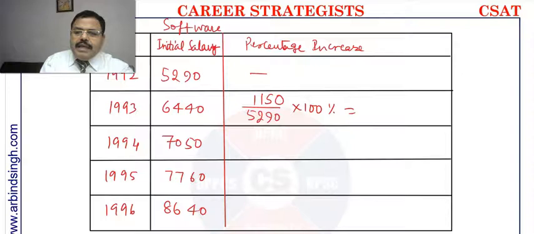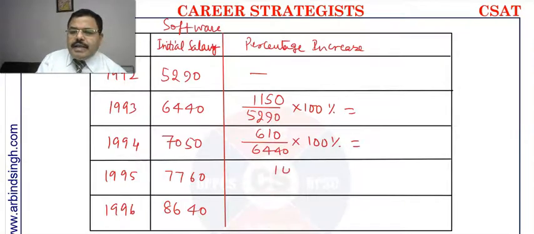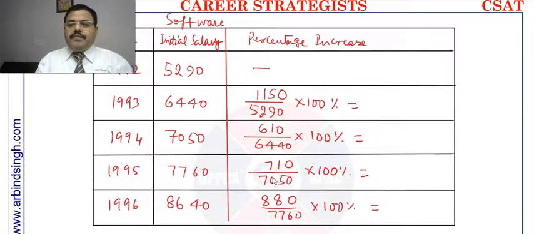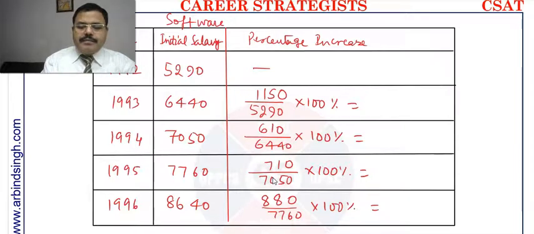So what will come? Here again we can write 70 minus 60, 610 upon 6440 multiply by 100%. So that will be another value. It will be 60 minus 50 is 10, and 710 upon 7050. Again that will be 880 divided by 7760 multiply by 100%. So what will come? That will be 1150 divided by 5290,